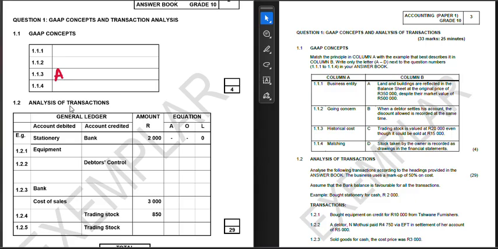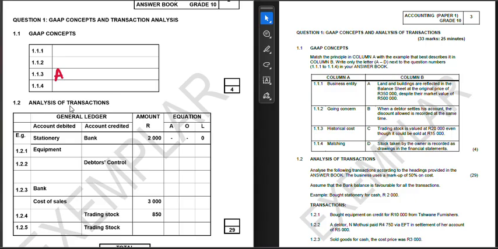Matching concept means that transactions are recorded at the time and date and place in which the transaction takes place. Obviously, we won't record the place, but yeah. So when something happens now, it must be recorded now. That information must match the transaction in your books. So when we look at the 15th of August and we see the receipt written 15th of August, we need to go back to the books, mostly your books of first entry. We must see 15th of August, and the transaction that took place on that day must match the information which is the source document.